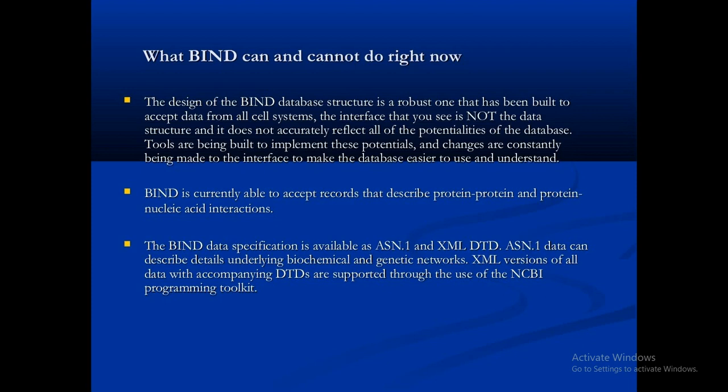ASN.1 is Abstract Syntax Notation 1, which allows the exchange of structure and content. There is also an XML format, a text-based language used to store and organize data. The DTD format is also available.